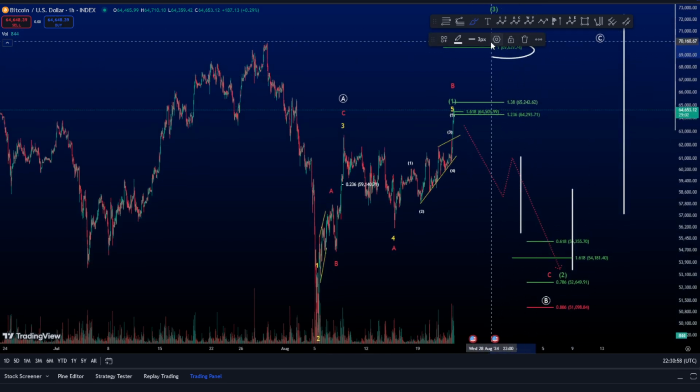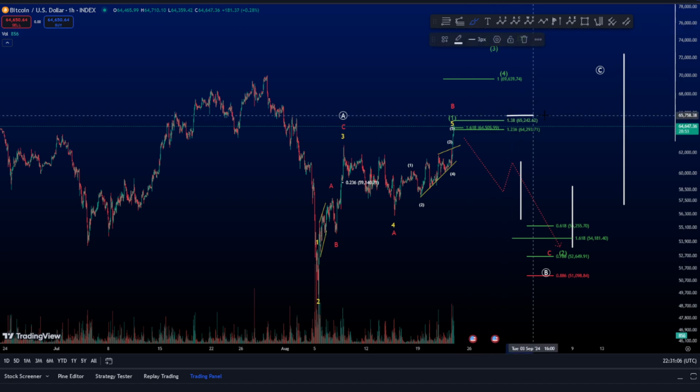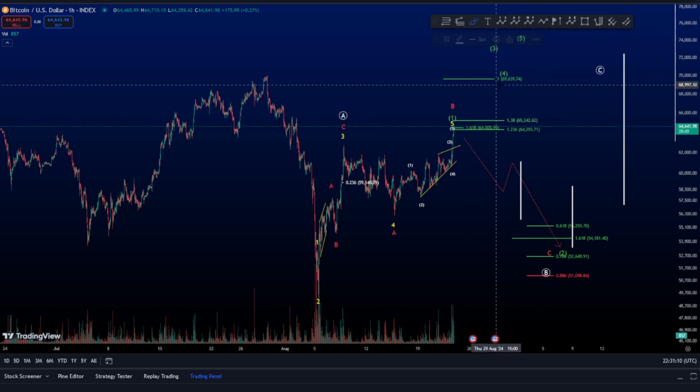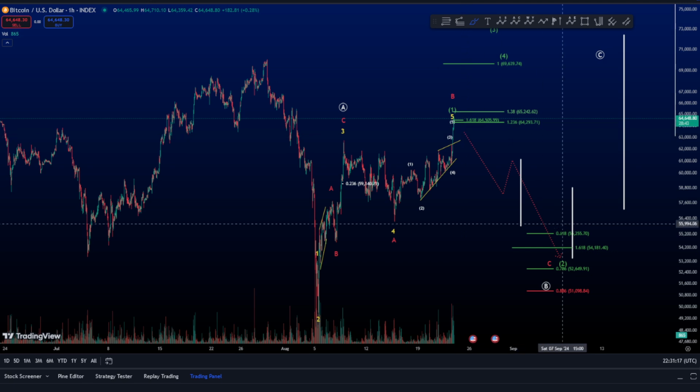So this is another possibility, but it's a little bit lower. Okay, guys, but it can happen. So we still have levels here at 65,240 and 69,600. These are open for possibilities before going down.